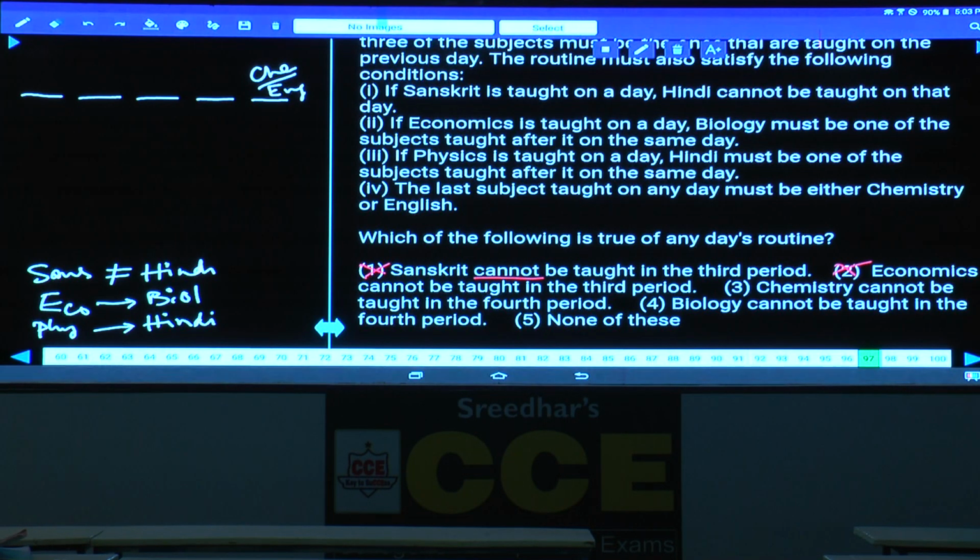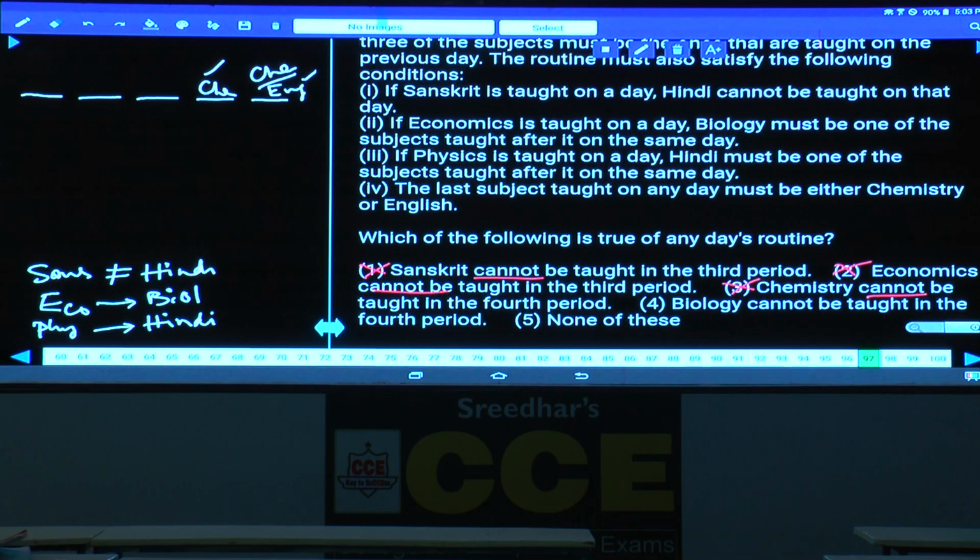Then, cannot be taught, that is false. Chemistry cannot be taught in the fourth period. Tell me whether chemistry can be taught in the fourth period or not. If chemistry is here, then what happens? Yes, it can be, because there is no subject that has to be followed by chemistry. Isn't it? Hence, chemistry can be taught. Either chemistry or English in this one. If chemistry is here, then English will be on the last one. Hence, it can be. But here it says cannot be, that is wrong.